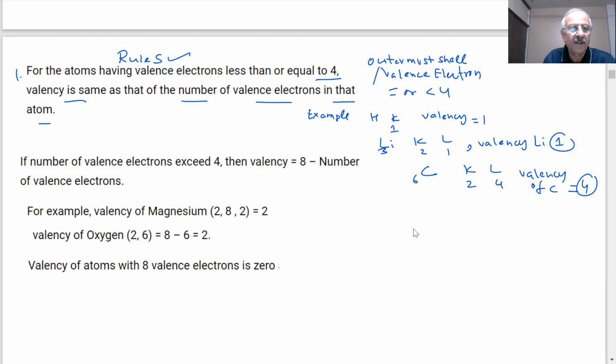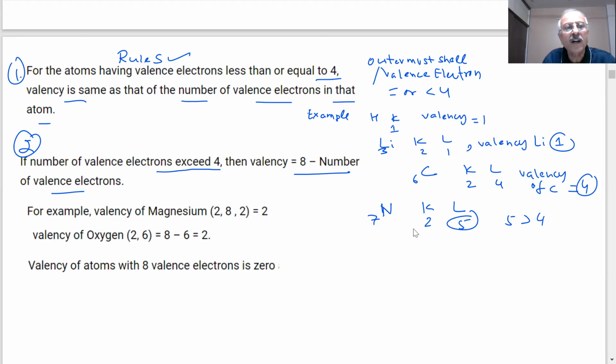No, sir. All right. If the number of valence electrons exceeds 4, then valency is 8 minus the number of valence electrons. The second rule is saying up to 4, the number of valence electrons equals valency. After 4, what will happen? For example, nitrogen. Nitrogen has 7 electrons. What is the electron distribution? 2 in K shell and 5 in L shell. Now the 5 is greater than 4.